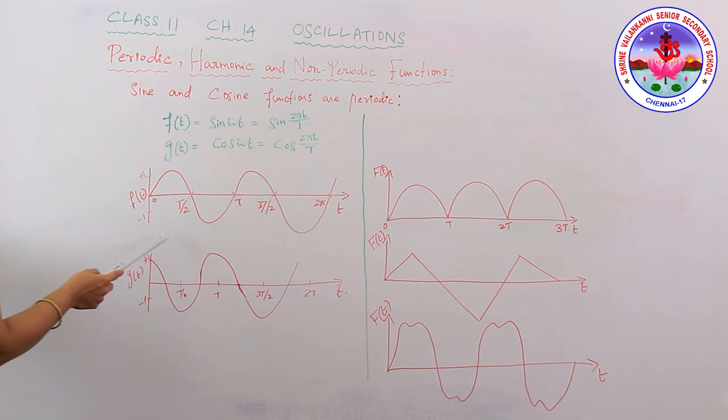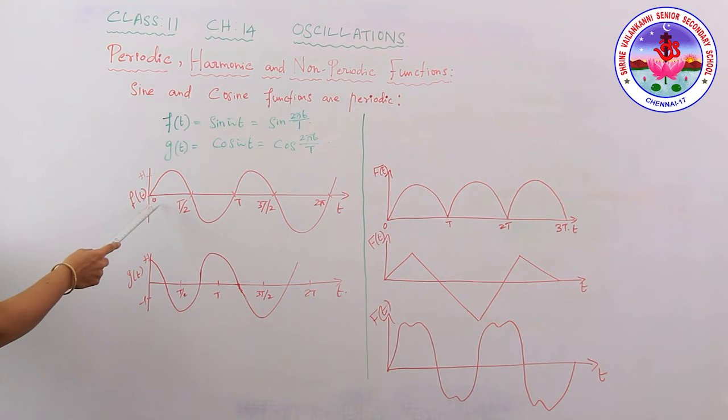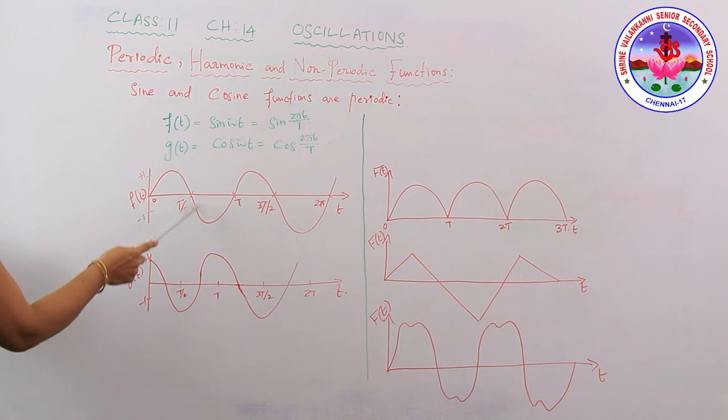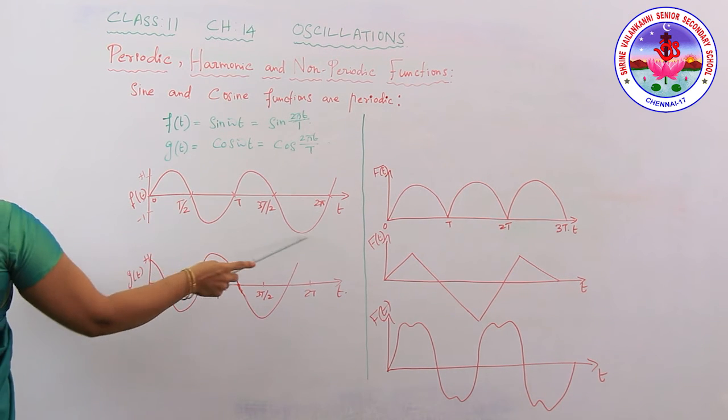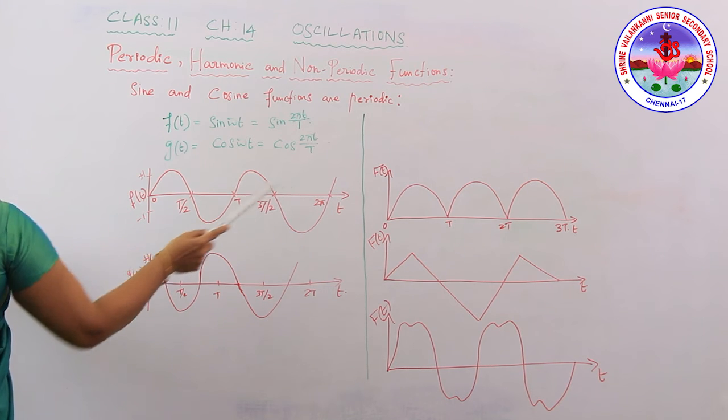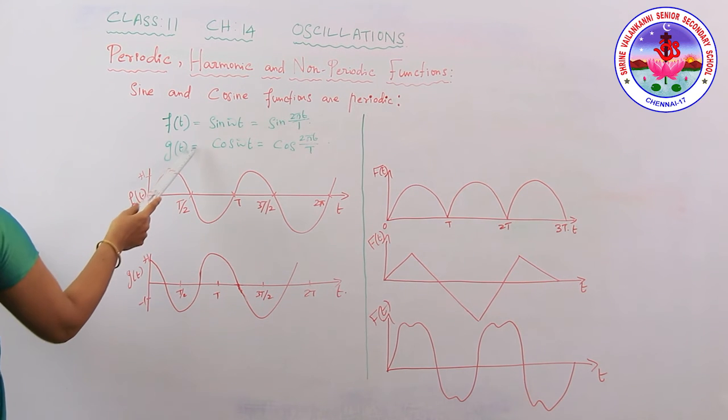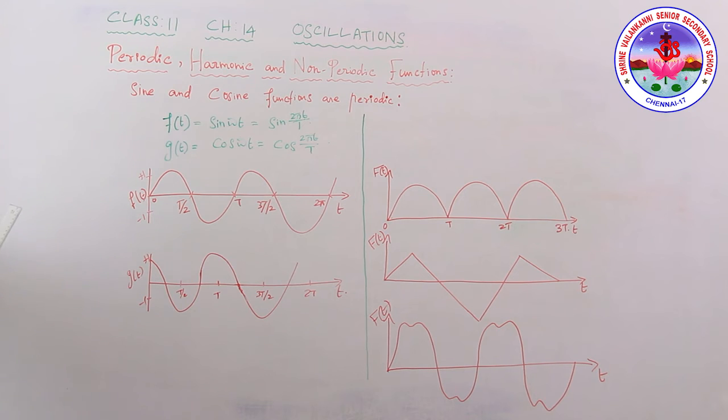So this function represents the harmonic function. The harmonic function goes from +1 to -1, passing through 0 in between, in a proper vibratory motion, right? This is with the sine and cosine functions, this curve.